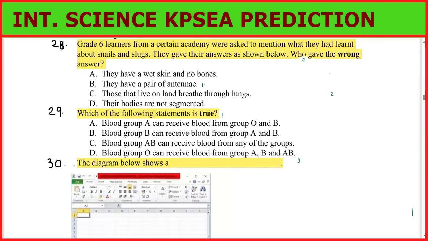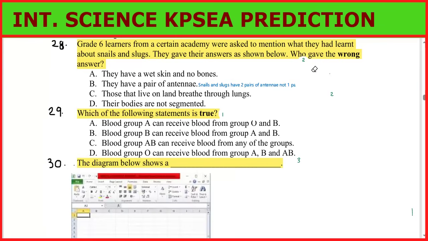skin and no bones? True, they do not have. They are invertebrates. Then we have those that live on land breathe through lungs. Their bodies are not segmented. That is true. So the correct answer should be, let us see, snails and slugs have two pairs of antennae, not one pair.